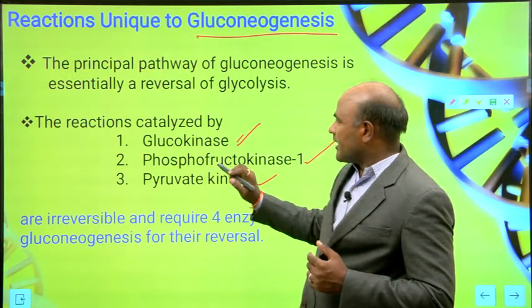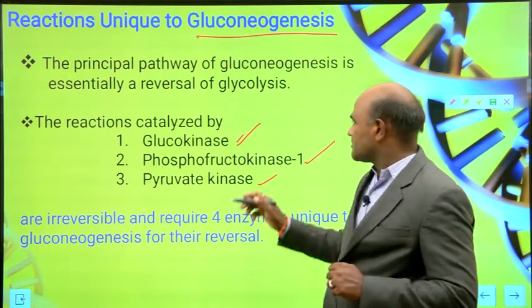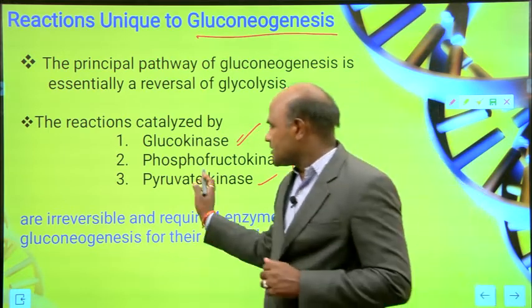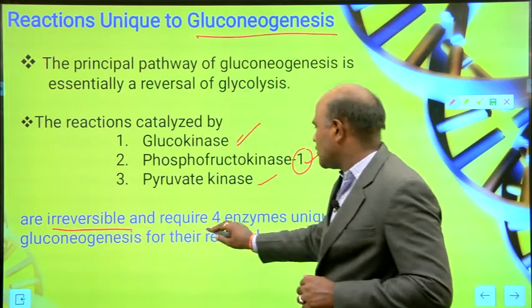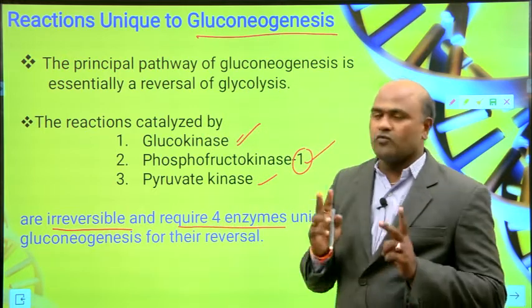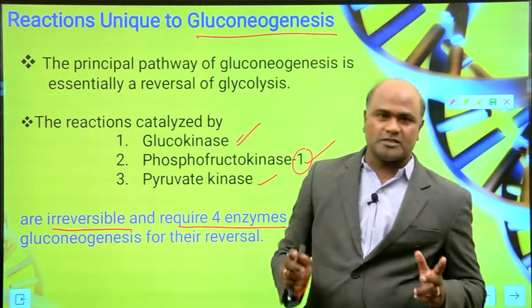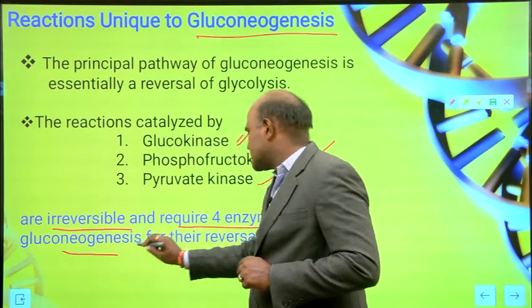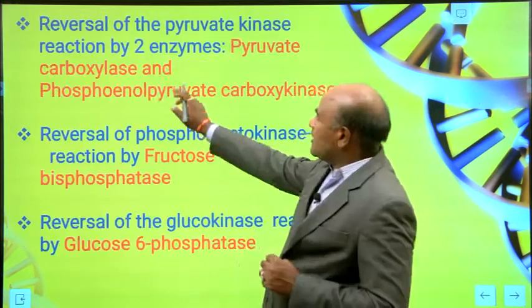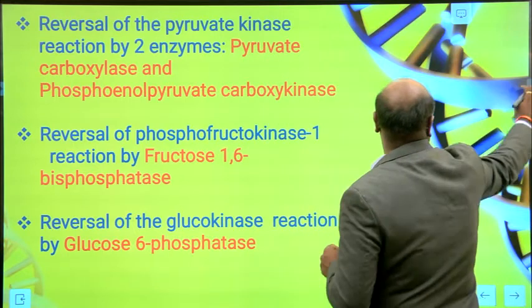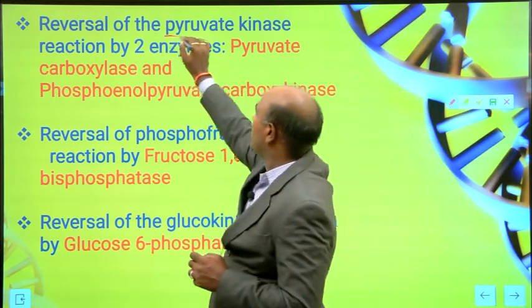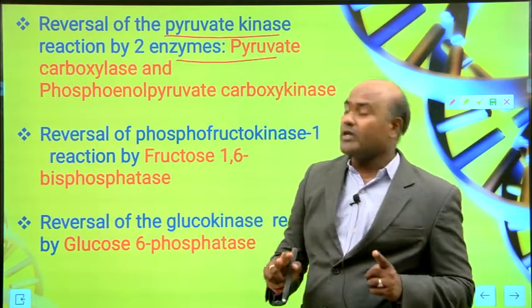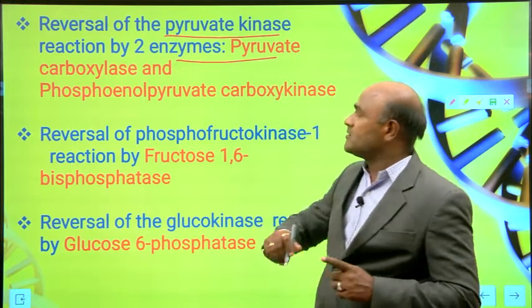The reactions catalyzed by glucokinase, phosphofructokinase 1, and pyruvate kinase are all irreversible, and their reversal requires 4 enzymes unique to gluconeogenesis. First, the reversal of the pyruvate kinase reaction involves 2 enzymes.